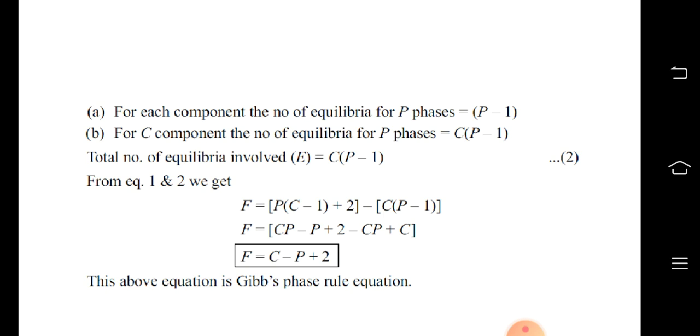From equation 1 and 2 we write F is equal to, F is our degrees of freedom, in brackets P into C minus 1 plus 2 minus C times P minus 1. On opening the brackets, we are left with F is equal to C minus P plus 2. This is our Gibbs phase rule equation.